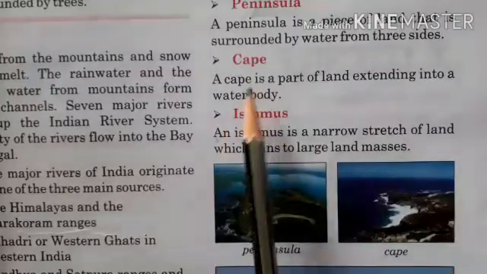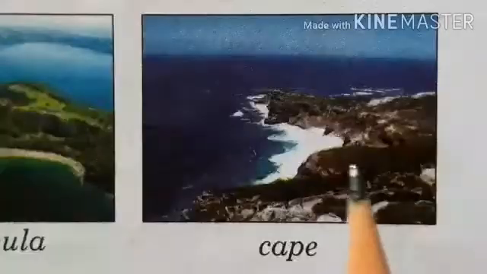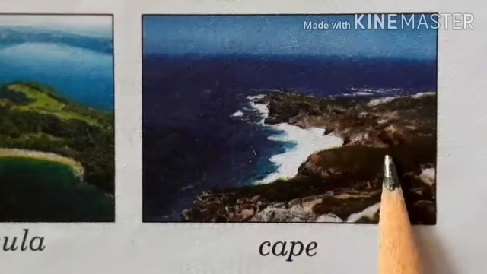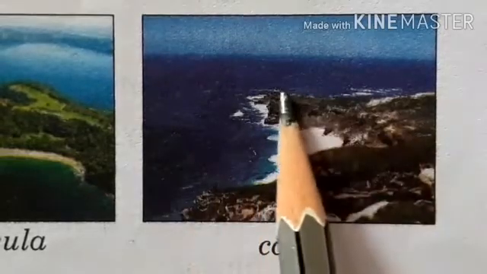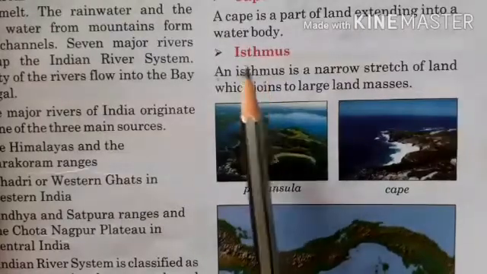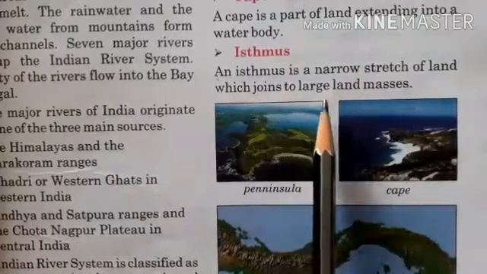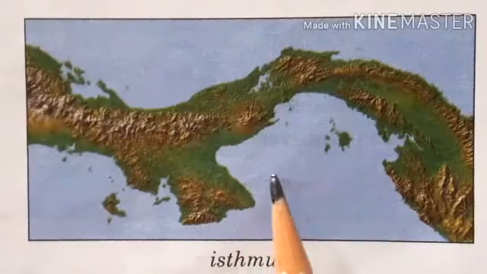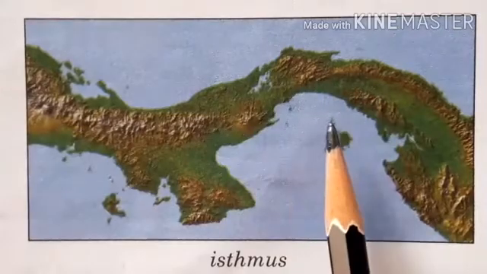Next landform is cape. A cape is a part of land extending into a water body. This is an image of cape. You can see here cape is a part of land and it extends into a water body, right? In this way it extends into a water body. Next landform is isthmus. An isthmus is a narrow stretch of land which joins two large land masses. So this is an image of isthmus and you can see here it is a narrow stretch of land that joins two large land masses.